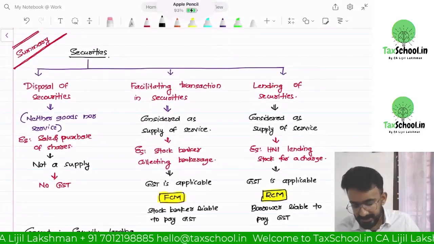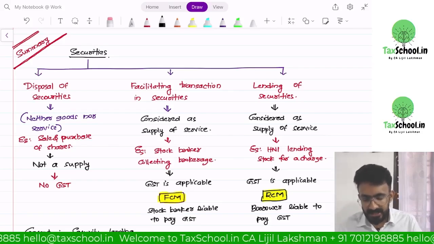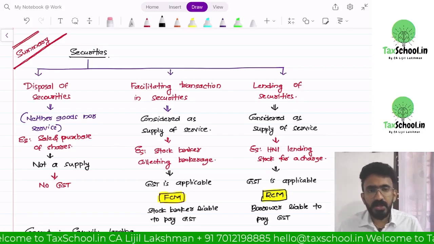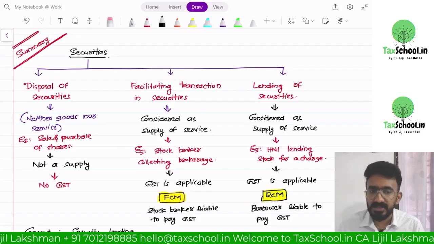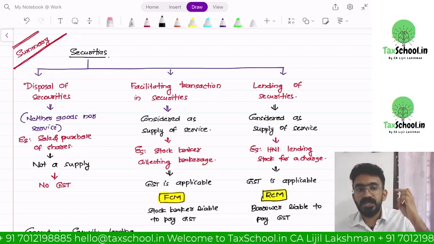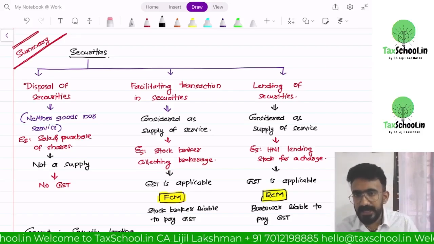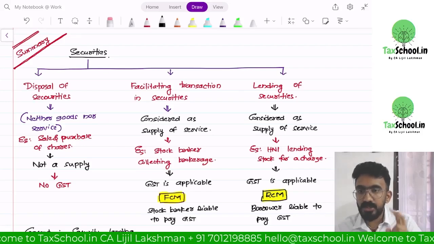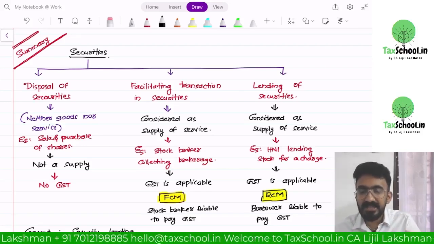Disposal of securities, that is sale or purchase of securities, is neither a supply of goods nor a supply of service. Why? Because securities are considered neither goods nor services. The definition says goods includes every kind of movable property, actionable claims, and growing crops. It excludes two things: currency, that is money, and securities.